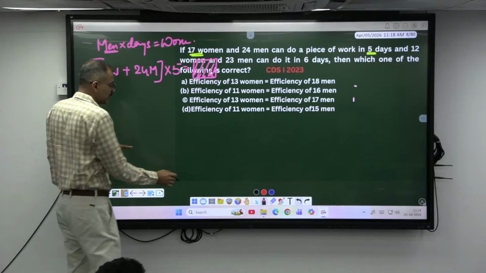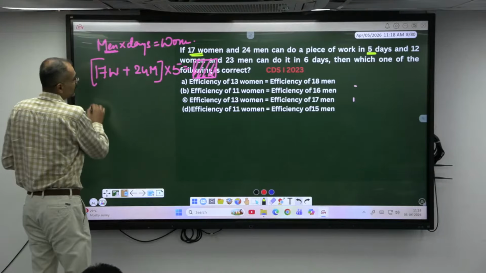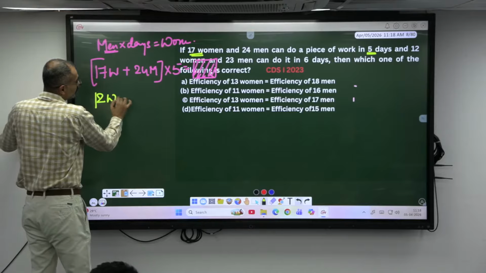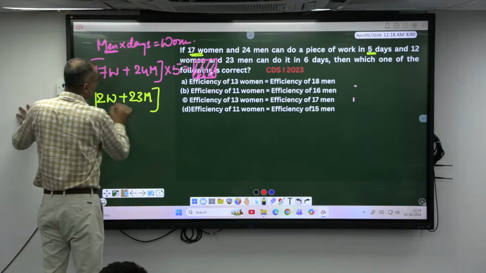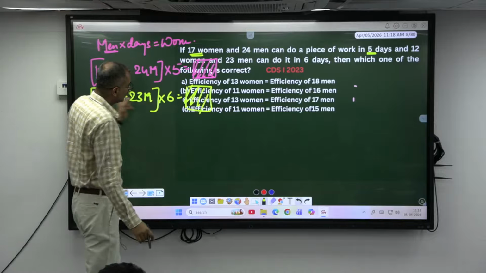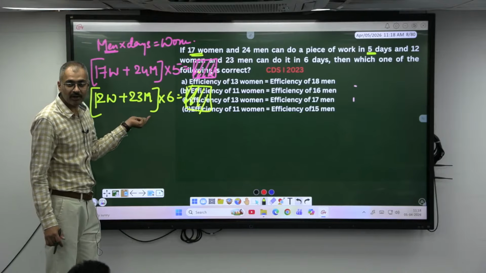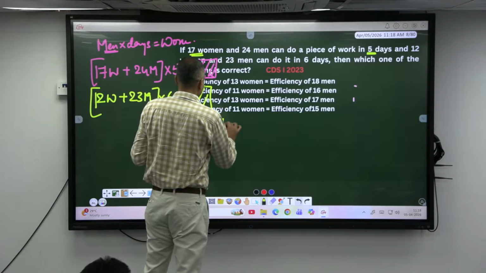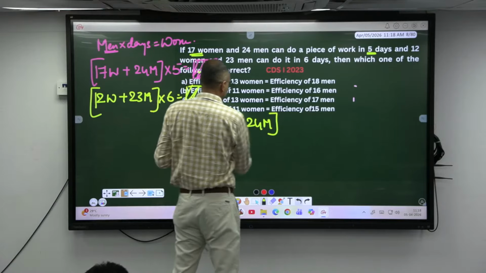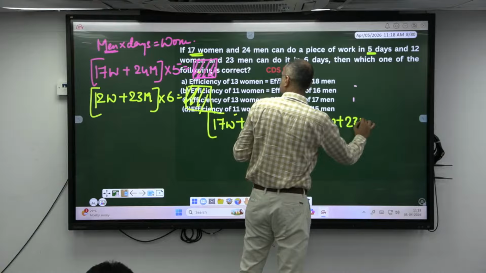Now, if the same work is given to the next set of people, who are they, sir? 12 women, along with them 23 men, they can do it in 6 days. Are they doing the same work here? Can I say their RHS is the same, so their LHS is also equal? So whatever 17 women plus 24 men can do in 5 days, the same can be done by 12 women and 23 men in how many days?